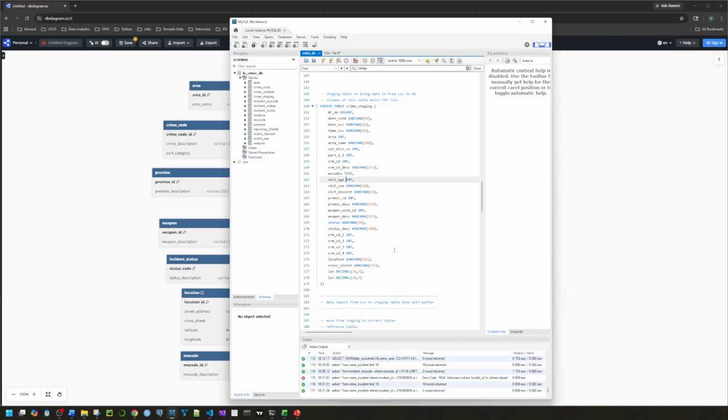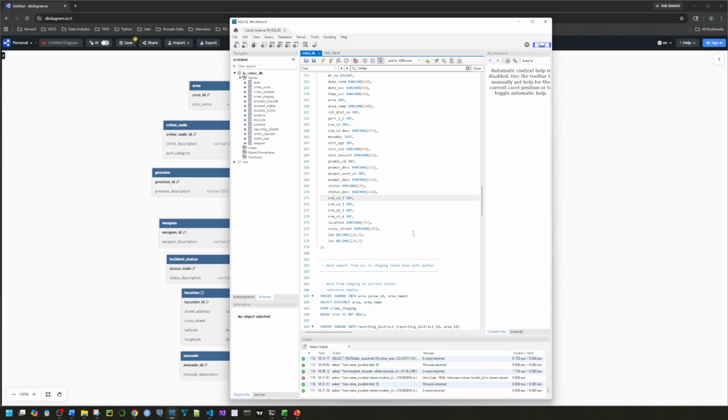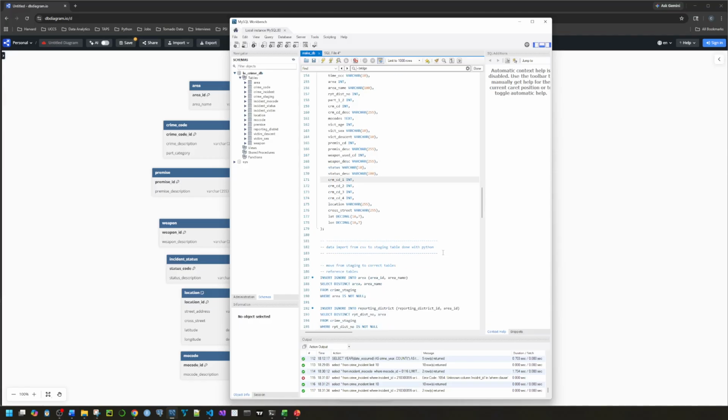I had difficulty using the data import functionality native to MySQL Workbench. I kept encountering an error regarding local infile. I set it to on or true and it still wouldn't work. So ultimately, taking the data from the CSV and importing it to the staging table was done in Python.